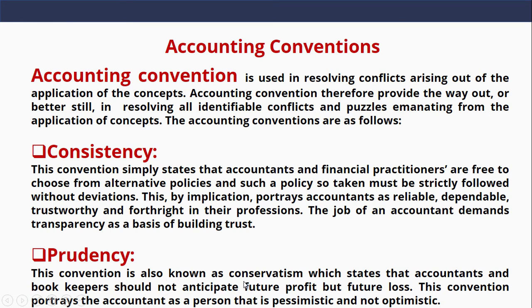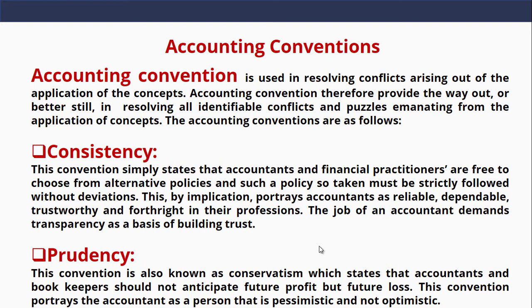The prudency concept can also be called the conservatism concept, or prudency convention can also be called conservatism convention. It states that accountants and bookkeepers should not anticipate future profits, but all losses should be provided for. Which means accountants should not anticipate income, but any losses must be provided for. So, in accounting, we don't record income not received, but we make provisions for future losses that may occur.